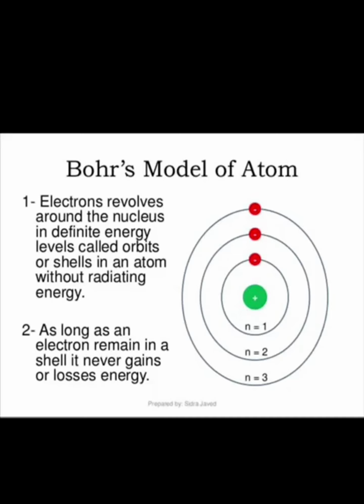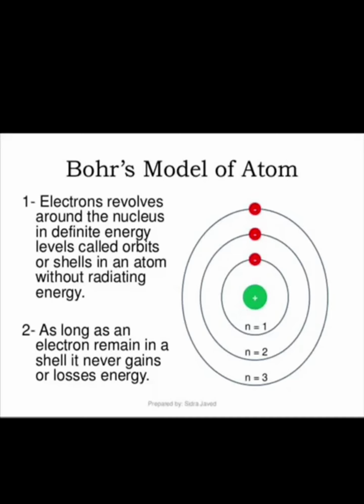Here you can see a rounded path, right? Yes, a circular path you can see here. That is known as a shell. Electrons revolve around the nucleus in definite energy levels called orbits or shells. That was the first point. And what was the second point? When these electrons are revolving in an orbit, they will not radiate energy.